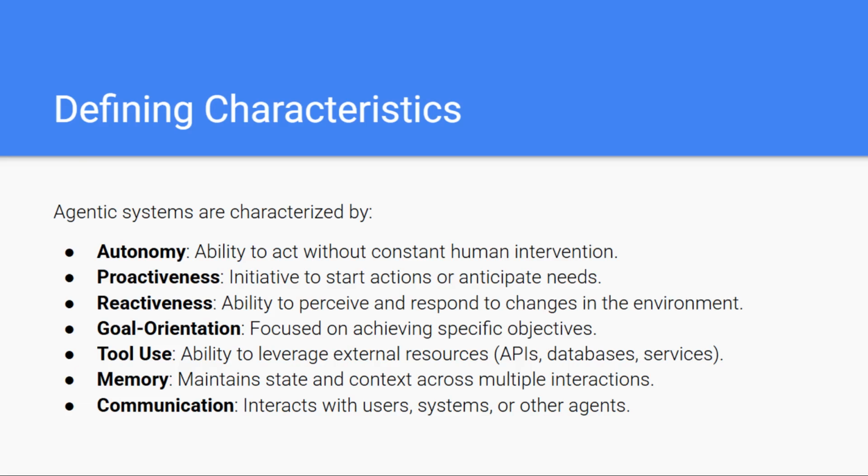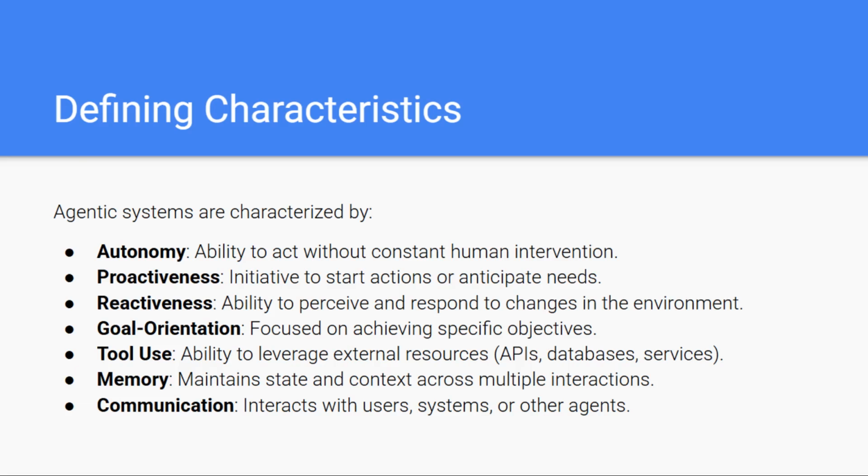What actually identifies an agentic system? What makes it more than just another automated tool? Agentic systems share a set of core characteristics that give them their power and flexibility. The first is autonomy. These systems don't require constant human steering. Once given a goal, they can act independently, making choices and executing tasks on their own. Next is proactiveness. Agentic systems don't just wait for instructions, they can take the initiative. They may start actions early, surface opportunities, or anticipate problems before they occur.